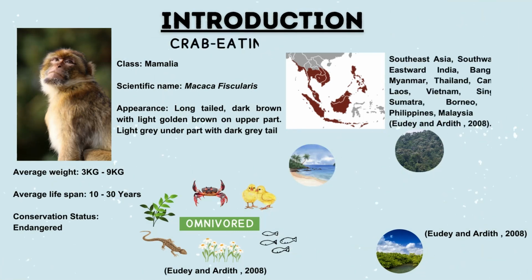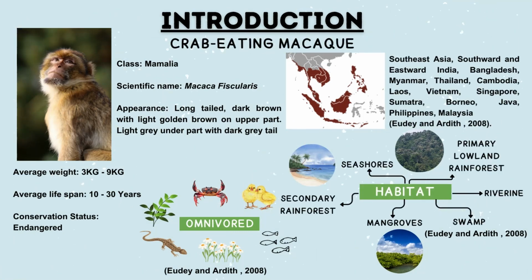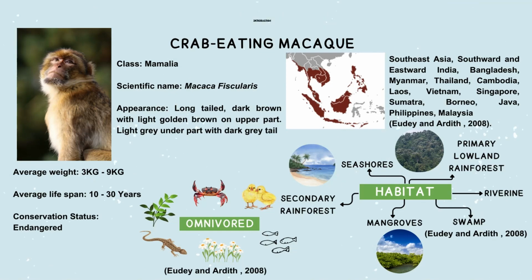Next, we move on to the second animal, which is the crab-eating macaque, or its scientific name, Macaca fascicularis. The appearance of this animal is a long tail, dark brown with light golden brown on the upper part, light grey underpart, with a dark grey tail. For your information, this crab-eating macaque is an omnivore. They eat leaves, crab, fish, flowers, lizard, small chicks, and many more.